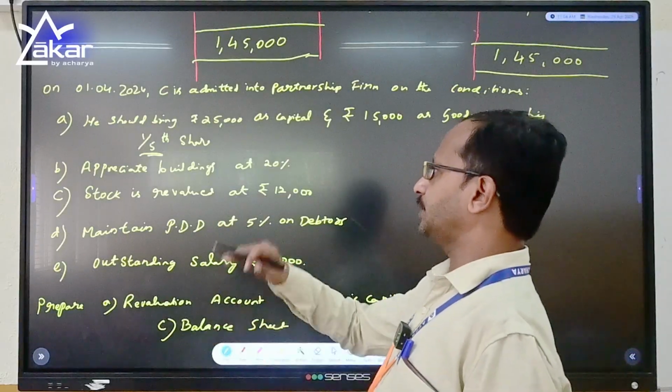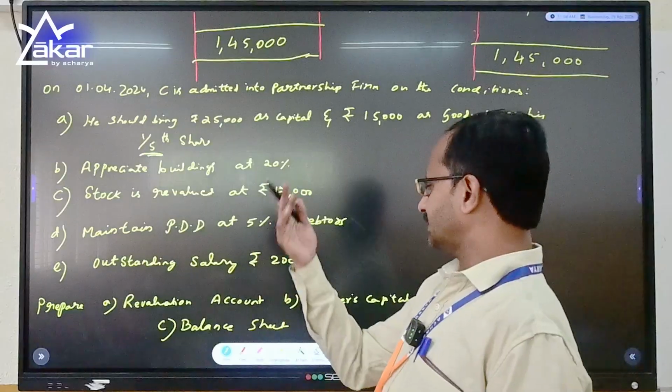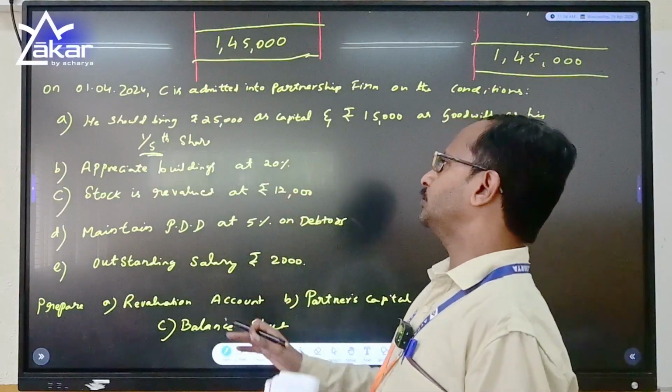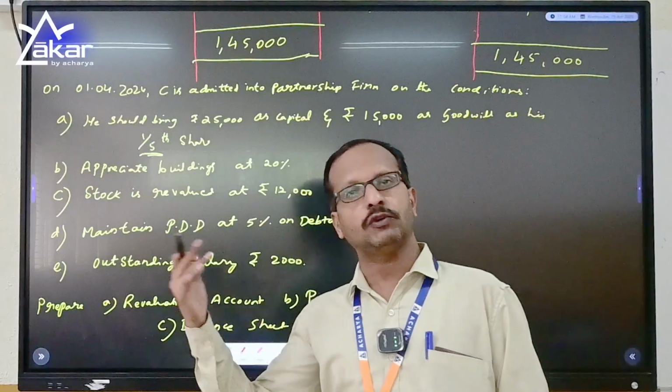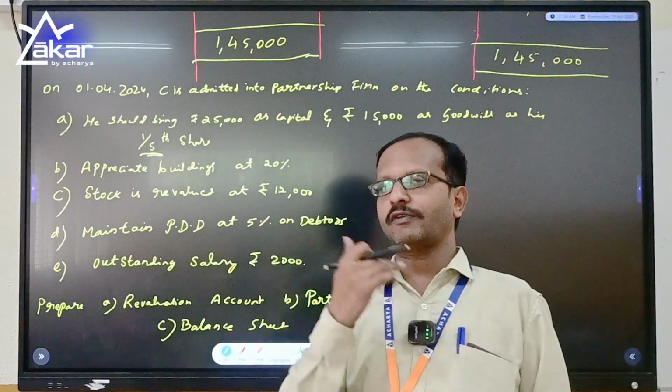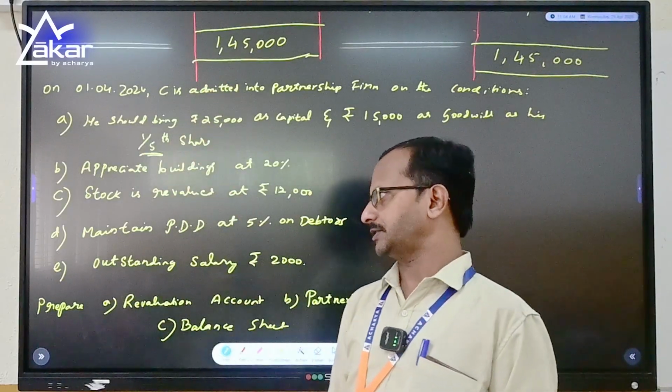Next, stock was revalued at 12,000. Let us see, whatever the old value, it is revalued to 12,000. So the stock was 15,000, now it is revalued to 12,000. So the stock is reduced by 3,000.